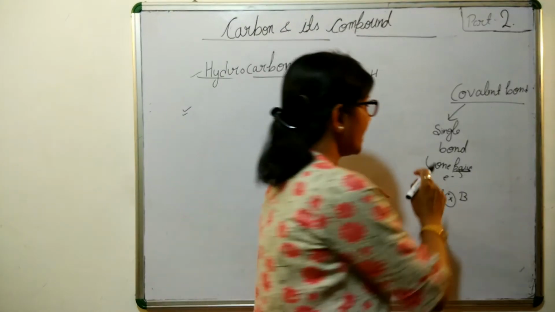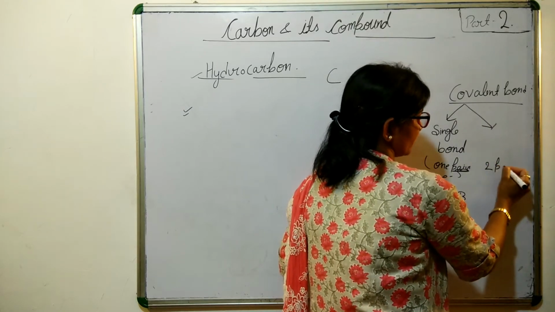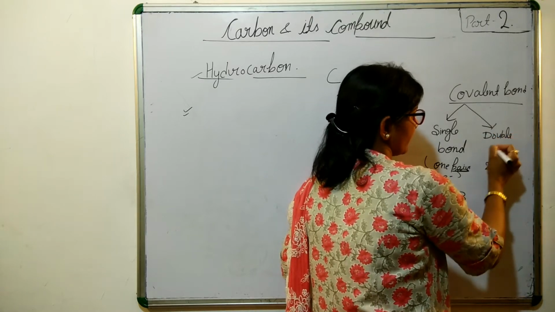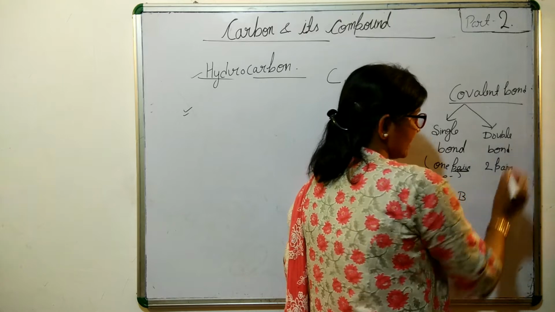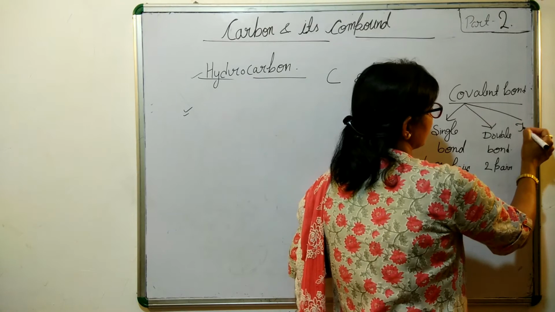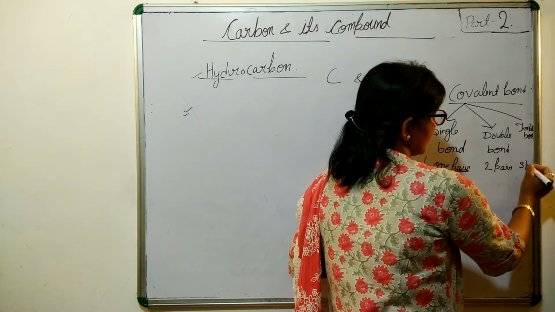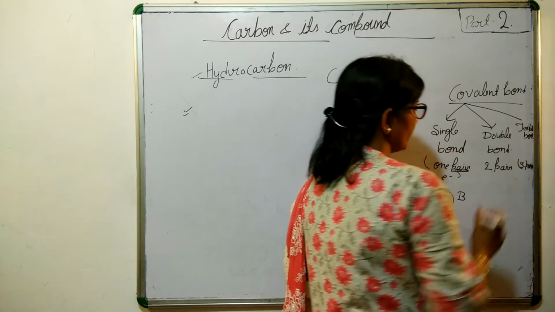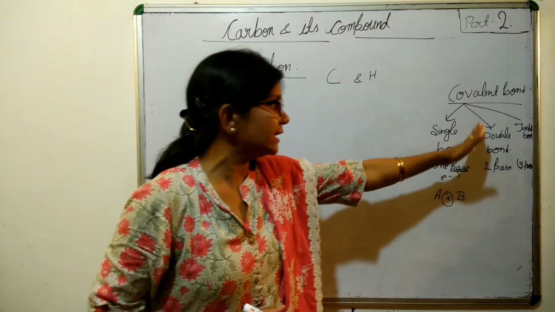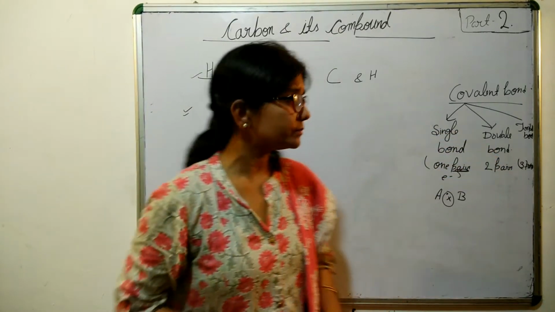If the shared number is two pairs of electrons, then it is known as a double bond. In the same way, if it is three pairs of electrons, then it is a triple bond. So you can see how the sharing of the number of pairs of electrons decides the number of bonds: single bond, double bond, and so on.